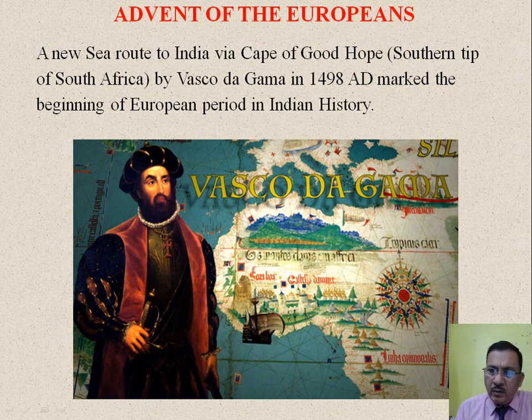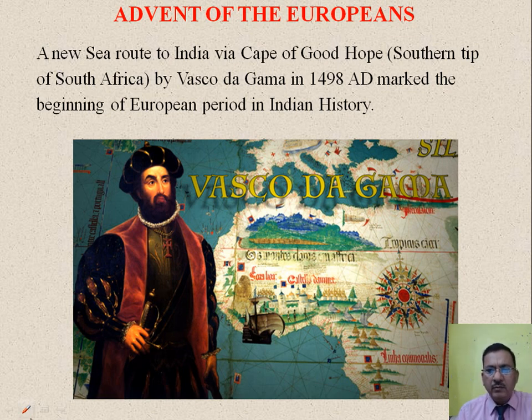Now if we look at the history of our country, the history is divided into three parts, that is ancient history, medieval history and modern history. Now when we think about the ancient history, we rarely get the questions, hardly one or two questions are asked. Then medieval history, again one or two questions, max to max 3 to 5 questions sometimes. But most of the questions come from the modern history. Now the question comes to your mind, from where to begin and how to begin.